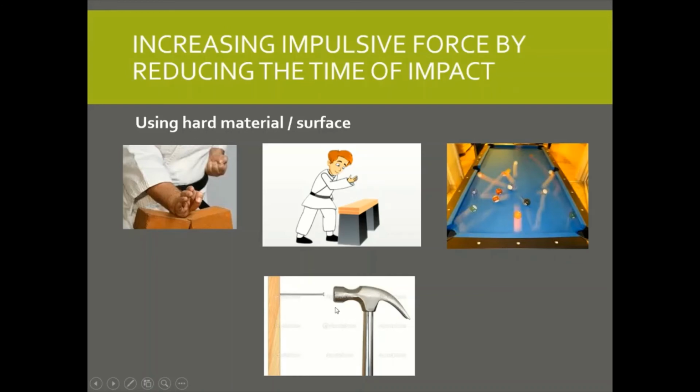And also a hammer is able to drive a nail into a hard surface like wood or even cement. Why? How does it do that? Of course, by applying this high impulsive force. But think, why is a hammer able to drive a nail into this hard surface?